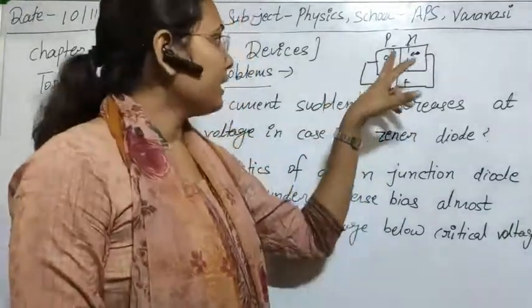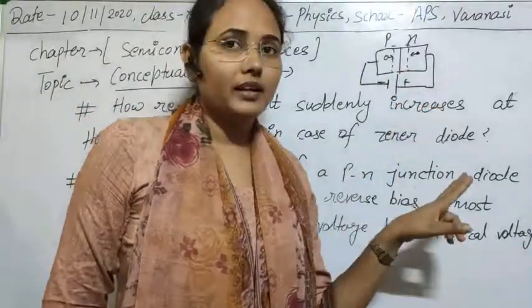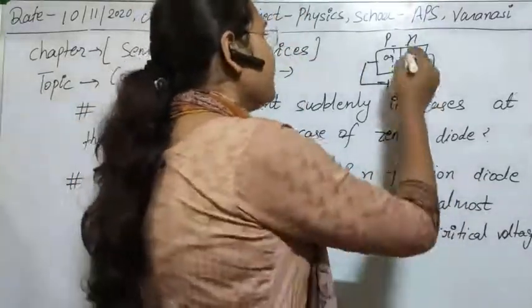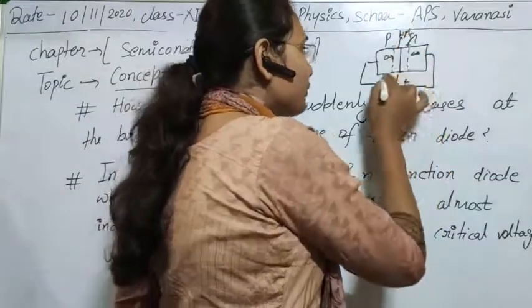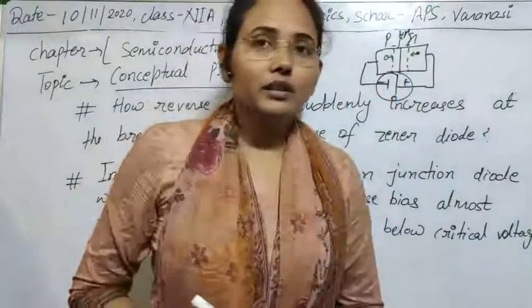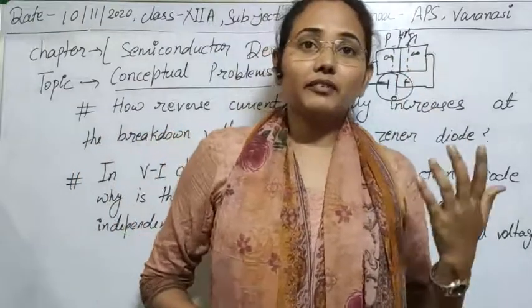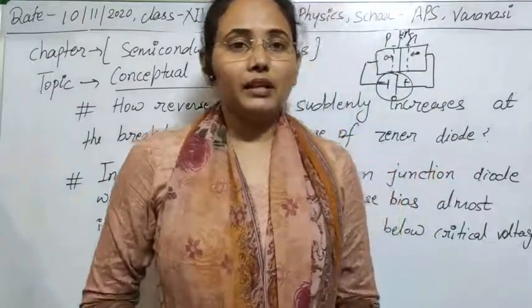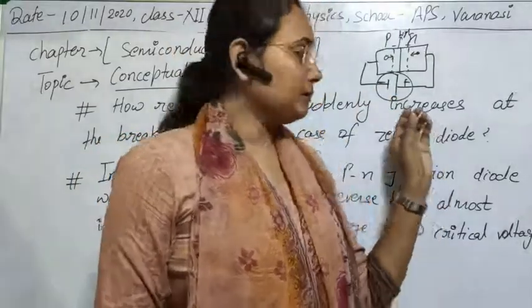But in the case of a Zener diode, as the depletion region is already very narrow, the field strength is already very high. Clear? And this voltage is also supporting that voltage. So if the field strength is quite high, then you know that if the electric field strength is high, then in that case that electric field is sufficient to